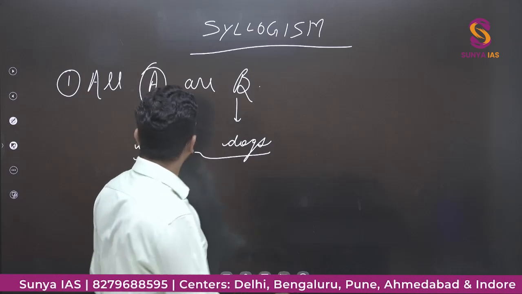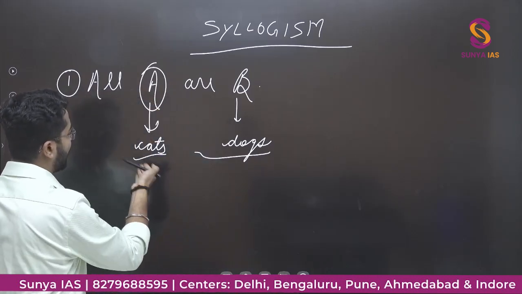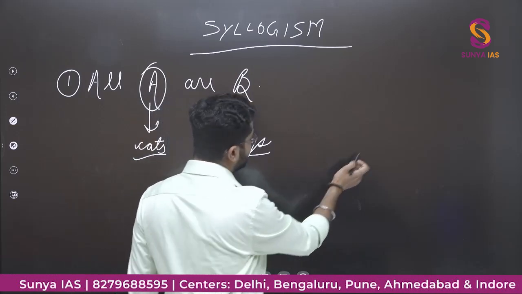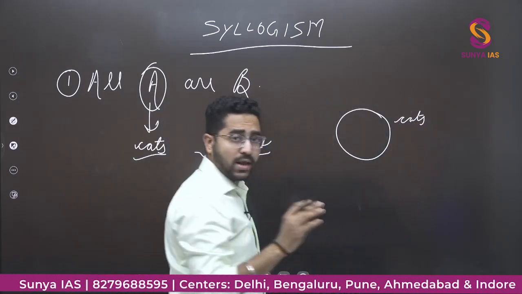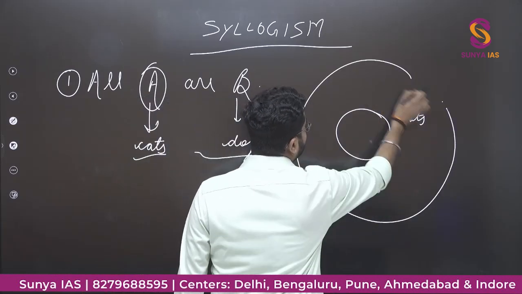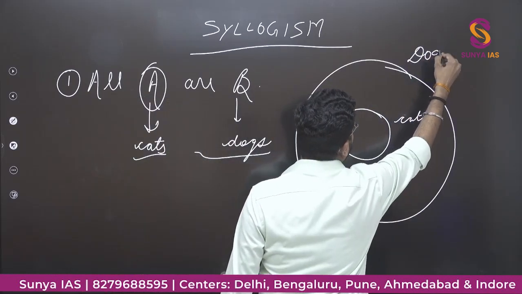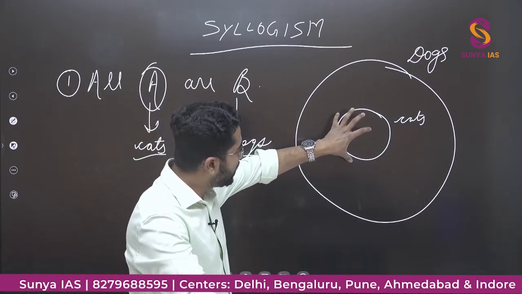Second, what they can ask, this is all A are B. I have taken, let's say A is cat and B is dog. If they have given all cats are dogs, these are the cats, and this is dog. So these are dogs.